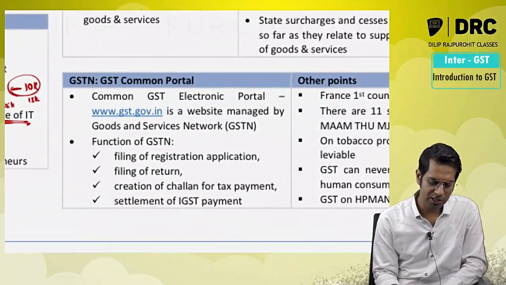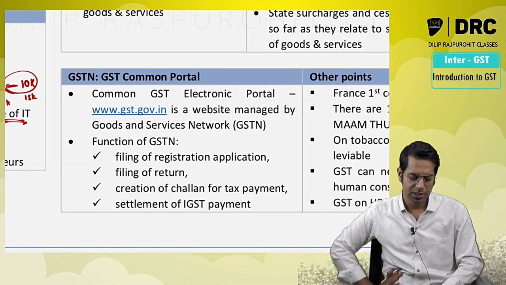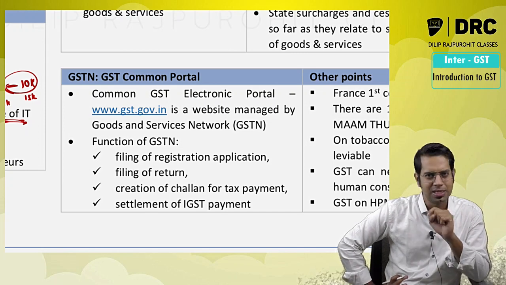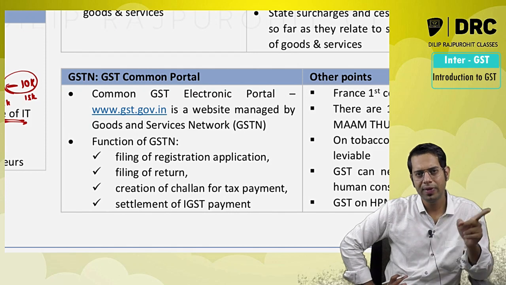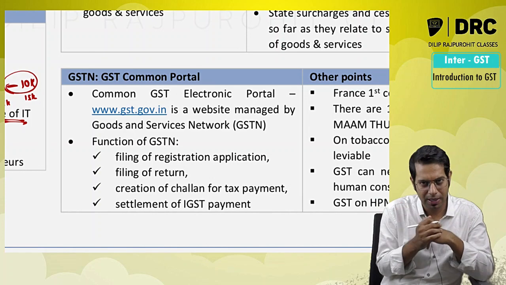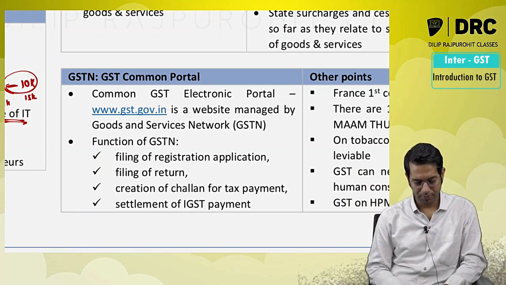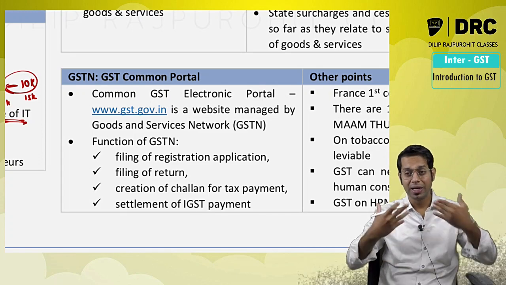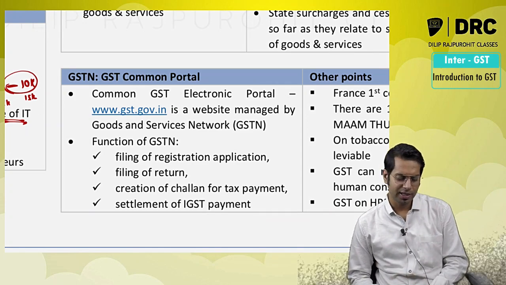Then the last 2 points with respect to GST is your GST common portal. Sir, what is this GST common portal, sir? See, normally GST is a tax law. For entire India, there is only one tax system. So if there should be only one tax system, then there should be only one common place where all the different state people can meet, all the state government members can meet, all the departments can meet, all the registered persons can meet, all the chartered accountants or the tax consultants, etc., can meet.